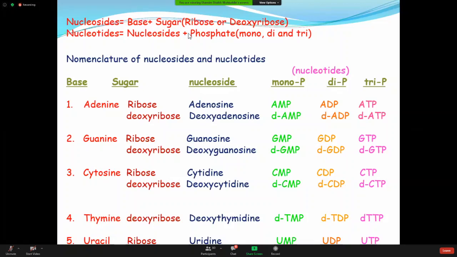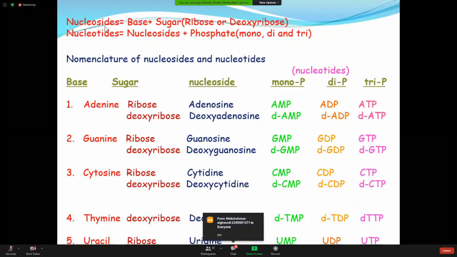Okay, here, just have a look. So what is the meaning of nucleoside? It is a combination of bases and sugar. Over that, when you are adding phosphate, you are getting a molecule of nucleotide. Am I clear? So nucleoside and nucleotide, side S and T. Here you can see a little bit of difference. This is S, this is T. Nucleoside and nucleotide. Am I clear?